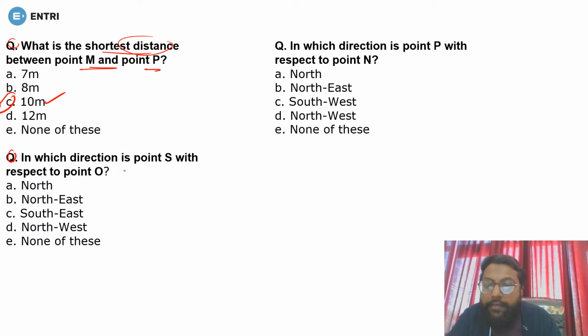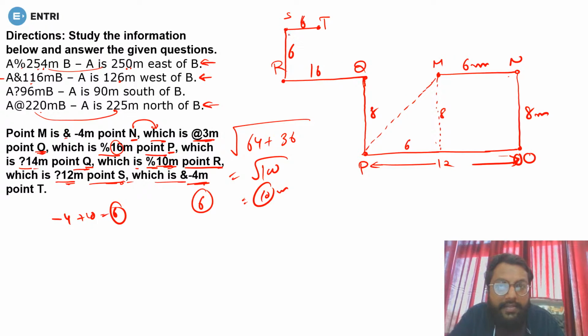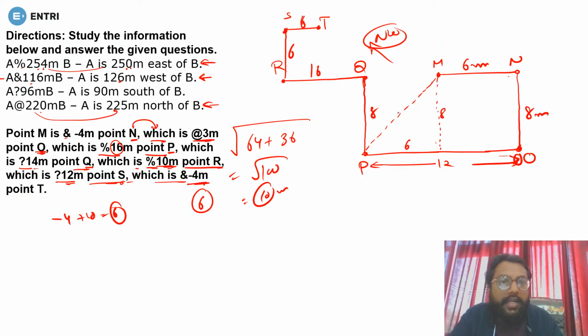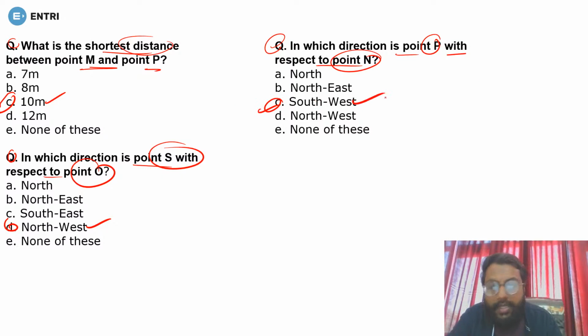Now question number 2. In which direction is point S with respect to point O? So we need the direction of S, this, with respect to O. So if O is here and S is here, the direction will be this one, and this is known as northwest direction. Northwest, that is option number D. Now question number 3 of distance and direction. In which direction is point P with respect to point N? So we need the direction of P. Here it is P. And with respect to N, this direction is known as southwest direction. So southwest, that is option number C.